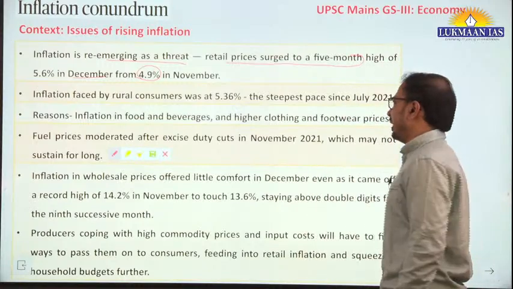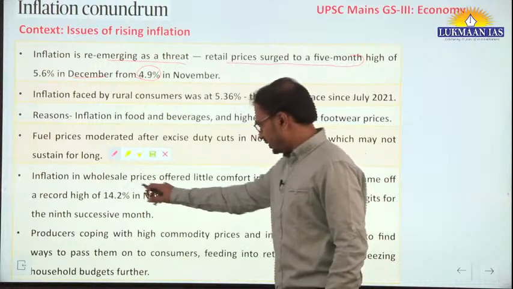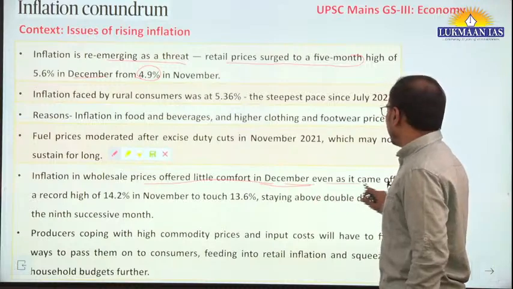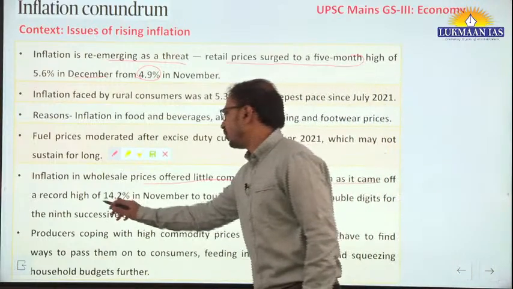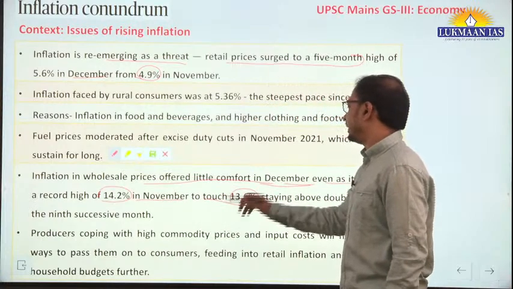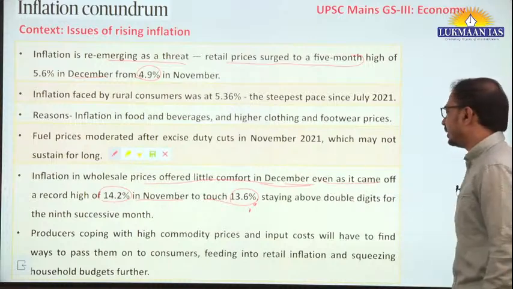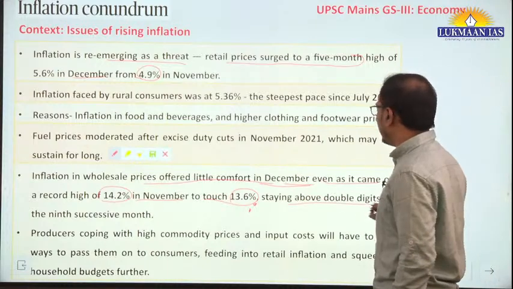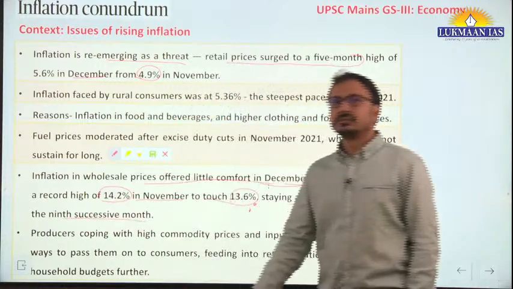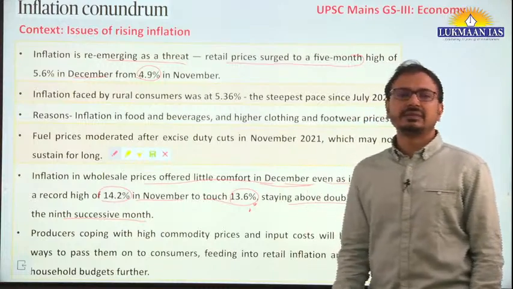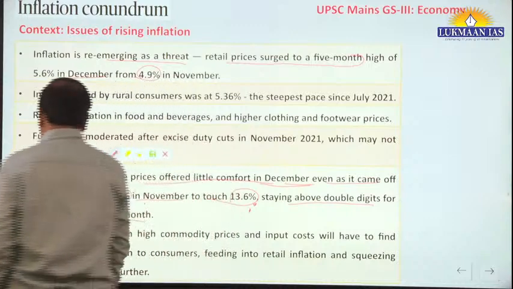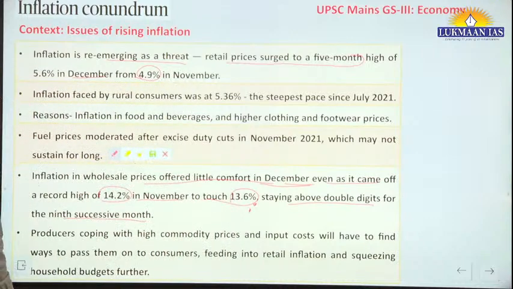About WPI also, you should be aware that the inflation of wholesale prices offered a little comfort in December. It came off a record high of 14.2% in November to touch 13.6% in December. It has come down a little. However, it has stayed above double digit for the last 9 months. Successively, for 9 months, it has remained above 10%, double digit. This is how we should understand the data.